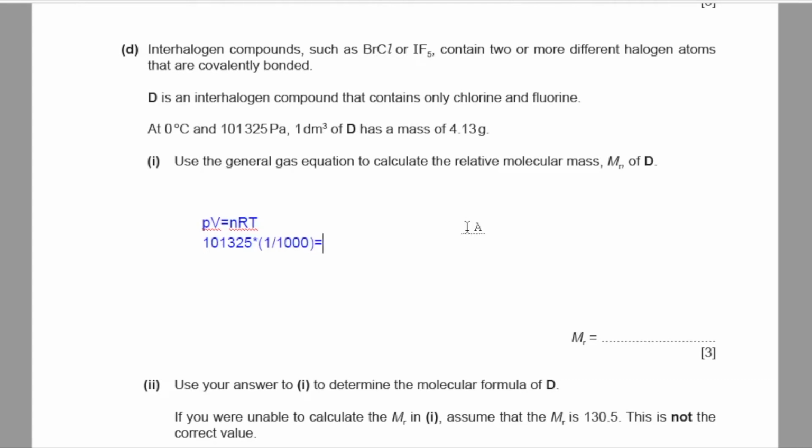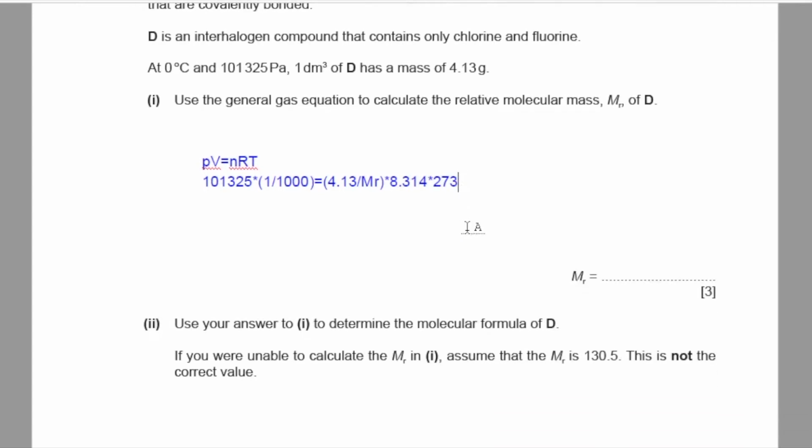This is equal to n, the number of moles, which is mass divided by molar mass. Since we are given mass and not moles, we can take 4.13 divided by Mr, which we have to calculate. This will get multiplied with 8.314 multiplied with, it is at 0 degrees Celsius, meaning 273 kelvins. And you'll get a value of Mr as 92.5.